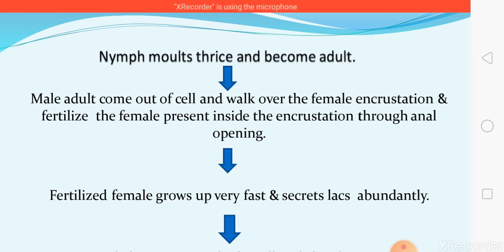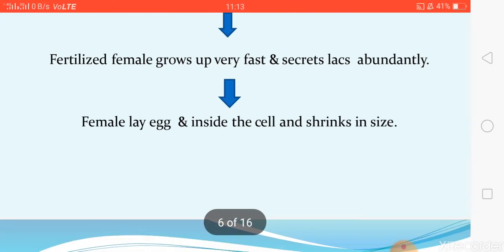After the female gets fertilized, then after 1 to 2 days she lays eggs inside the incrustation. The female lays eggs inside the incrustation, and after oviposition she shrinks in size, leaving space for the eggs in the posterior region of the incrustation. This is the life cycle of the lac insect. After laying eggs, the female shrinks and dies.